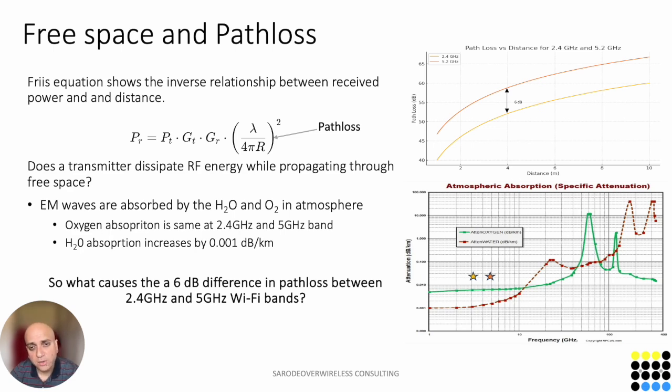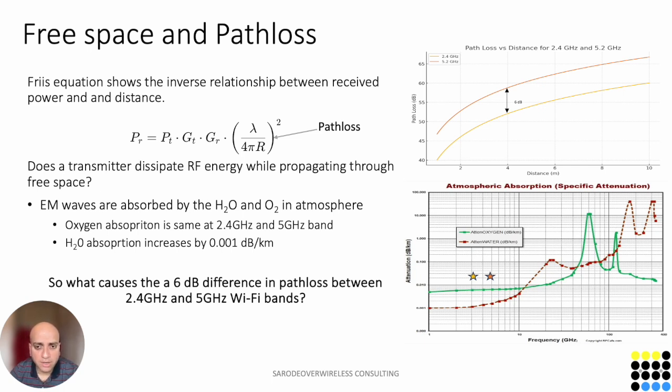On the top right, you can see the path loss between the 2.4 and 5 GHz bands. You can observe that as distance increases, there is a fixed 6 dB delta in path loss between the 2.4 and 5 GHz bands. So does this mean that the RF wave propagating in the 5 GHz band is dissipating energy? Let's look into the graph on the bottom right.